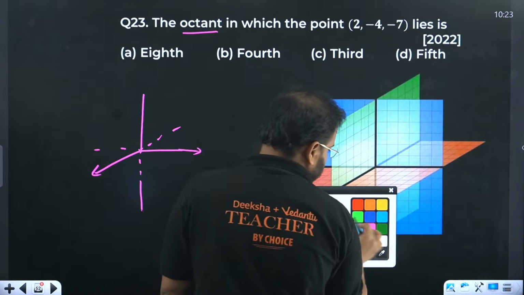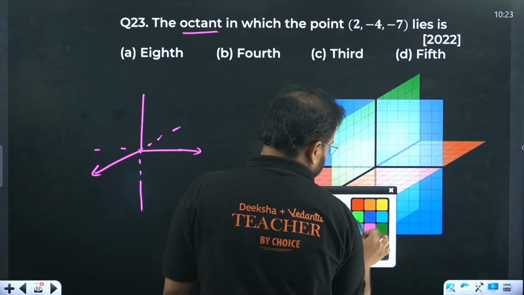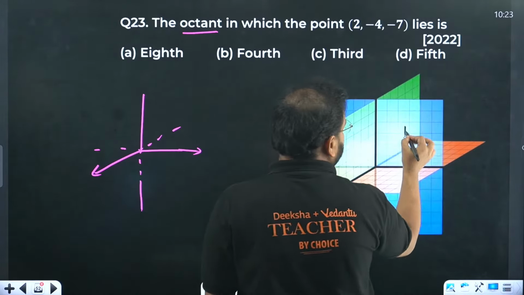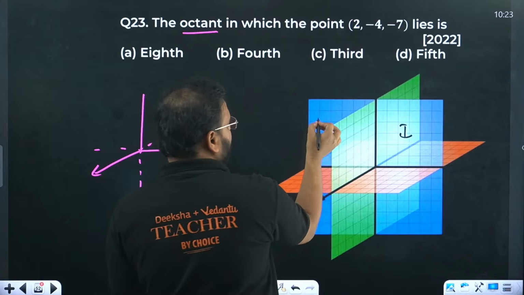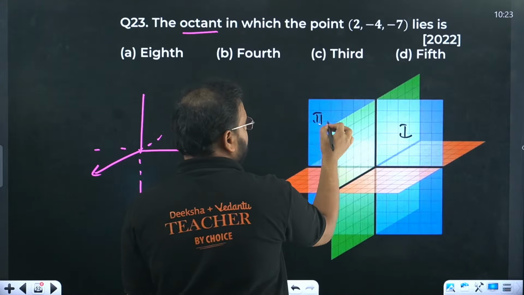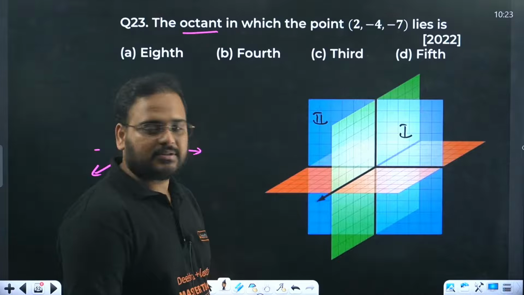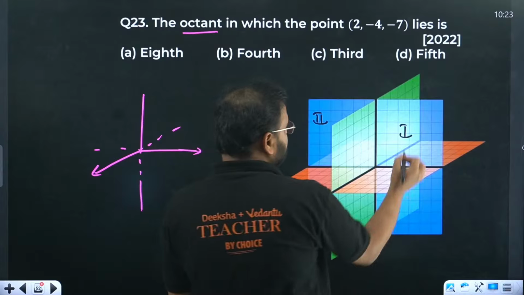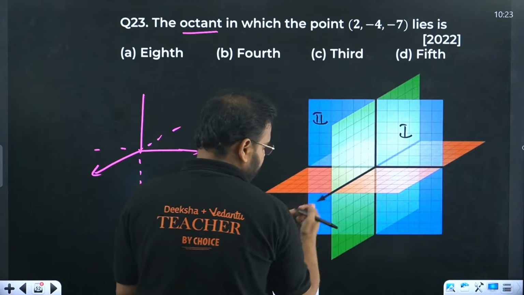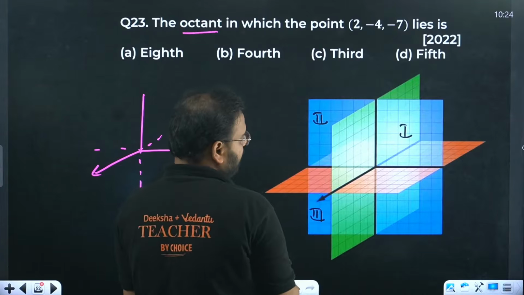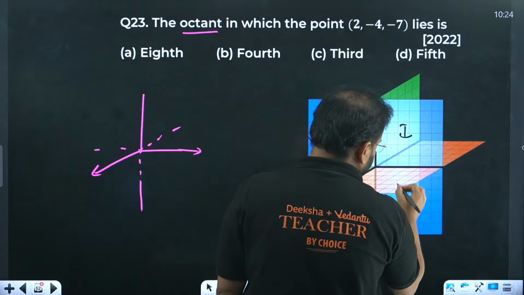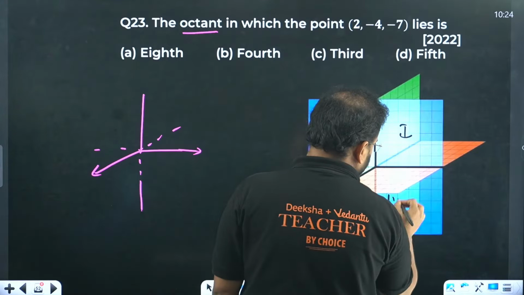Okay, sir, will this work? Let me try this. So this is your first octant. I think this is clear now. On this side, I'm talking about this side, this will be your second octant. Also clear? What about this one? So 1, 2. This one in front again, down over here, you'll have the third octant. And over here also in the front, below this one, you'll have the fourth octant. So you go 1, 2, 3, 4. What I'm talking about is the 3D spaces.